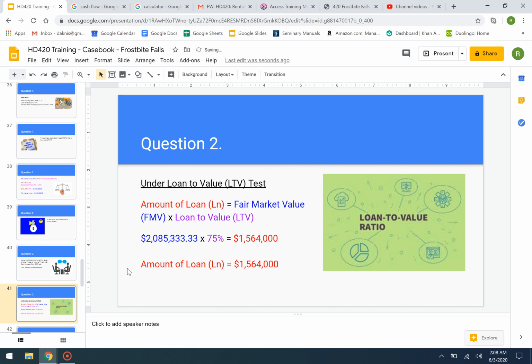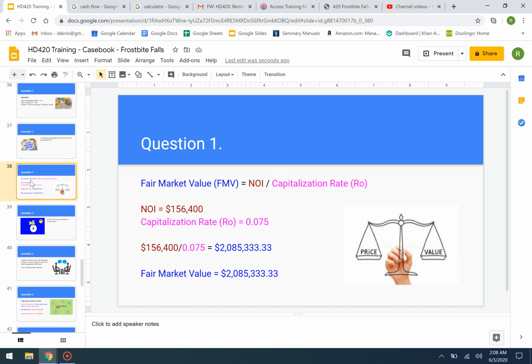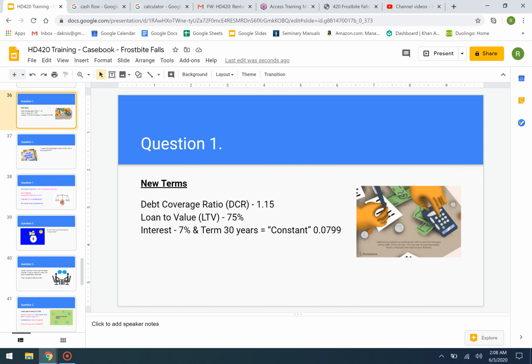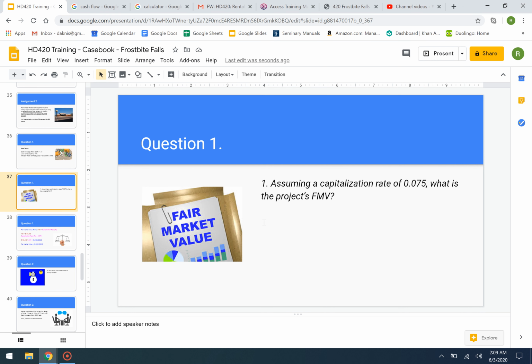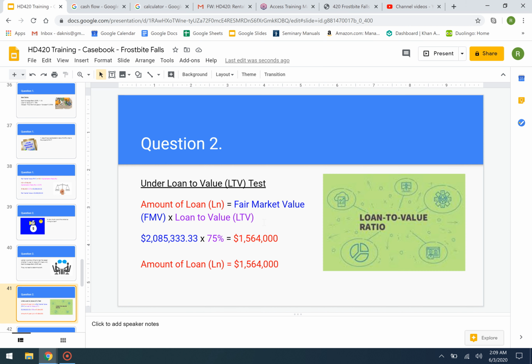So here we're going to take the fair market value that we had before, the $2,085,333. We're going to times that by 75%. We're getting that 75% from this loan to value number right here, which we got in the problem set. The loan to value ratio is no greater than 75%, as you'll see right here. So we take our fair market value, times it by the loan to value, and we come up with a $1.564 million as the amount of the loan under the loan to value test.